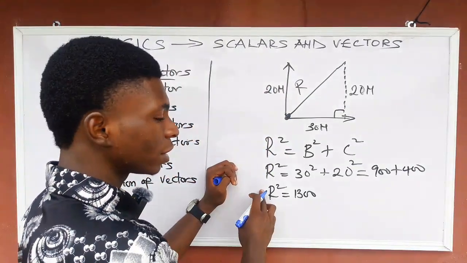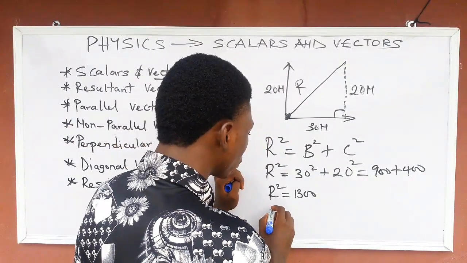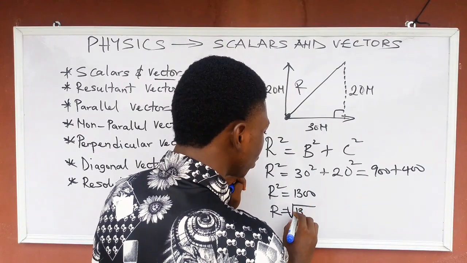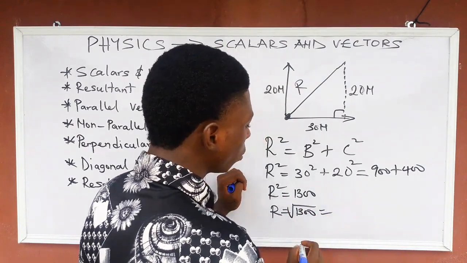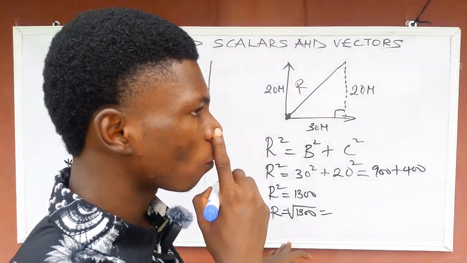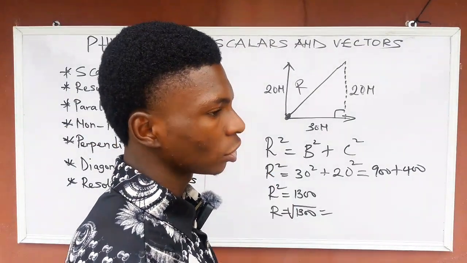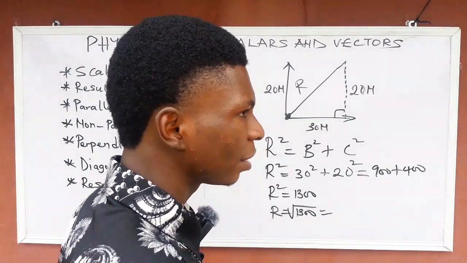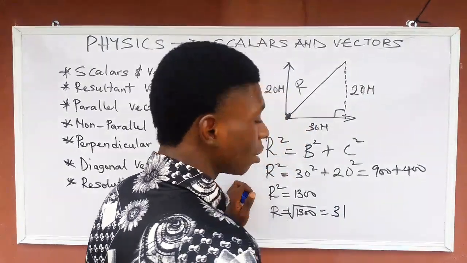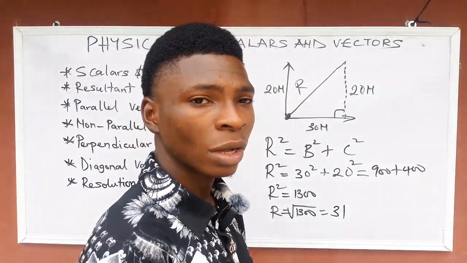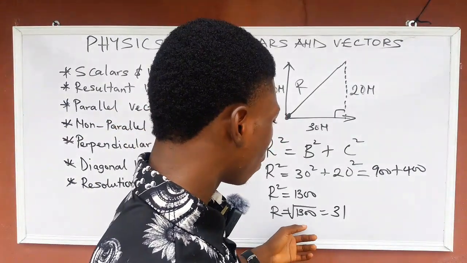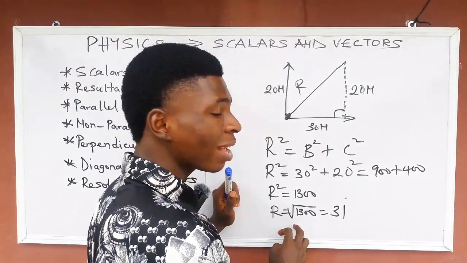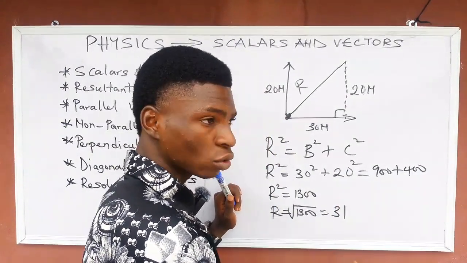So I'm going to take the square root of this side. That will now be r equals square root of 1300. Though I'm not with a calculator, the square root of 1300 should be something around maybe, let's just say 31. Though I'm going to solve a lot of calculation tomorrow or in the next videos, for this one let's assume that the square root of 1300 is 31 or 32.